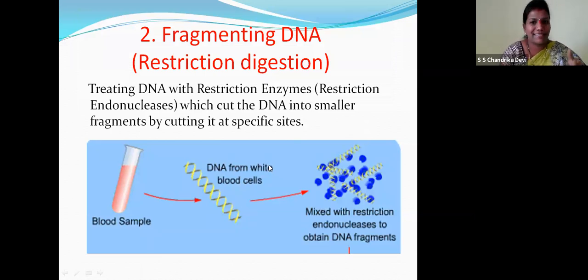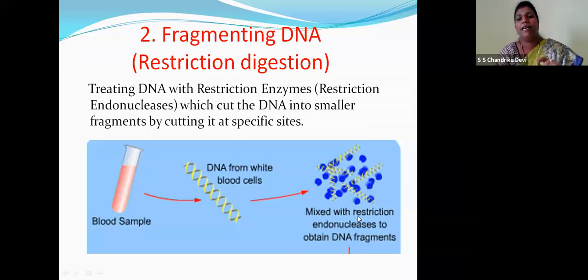Next, the fragmentation of DNA. Children, in the expressed sequence tag, we randomly fragmented the DNA because it was a large molecule. Now the DNA has to be fragmented. As I told you, we have restriction endonucleases. These are the enzymes, the molecular scissors, which cut the DNA into smaller fragments by cutting at specific sites. You can see here, children, this is the blood sample, DNA from the white blood cells mixed with restriction endonucleases to obtain the DNA fragments.